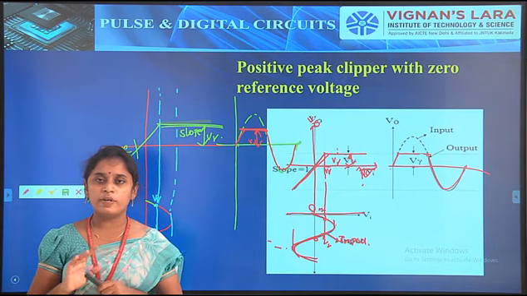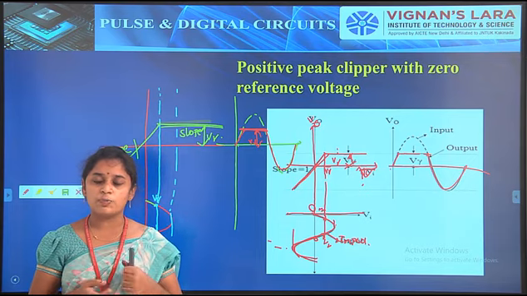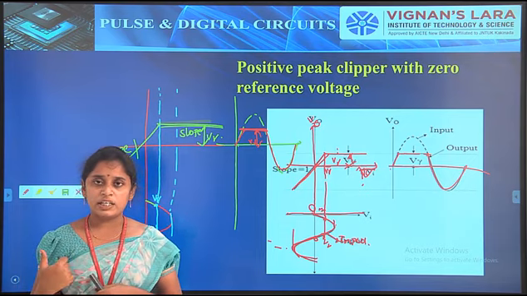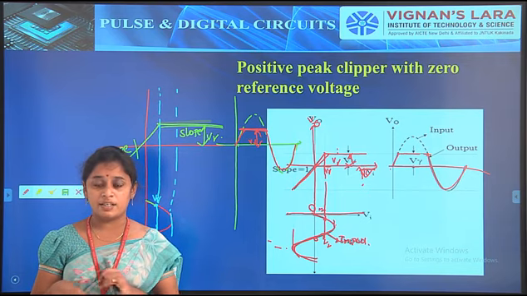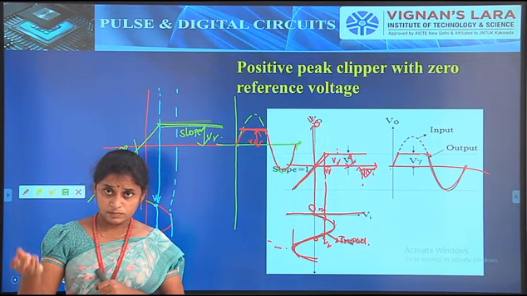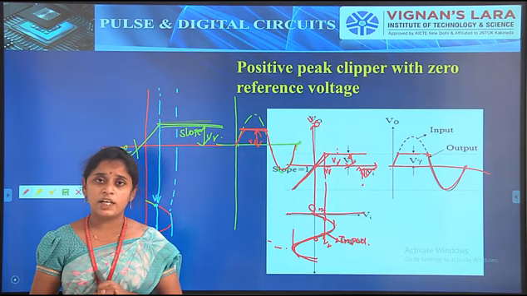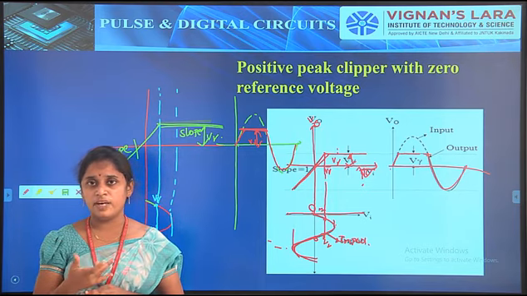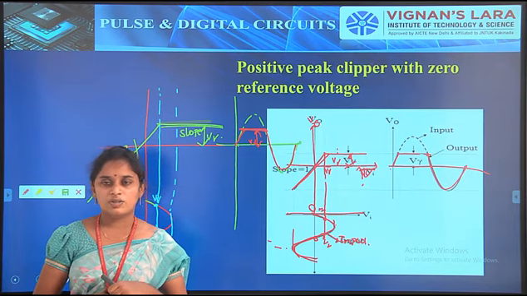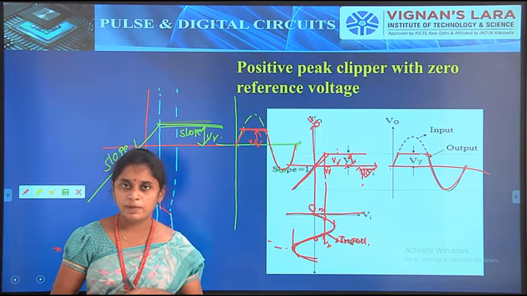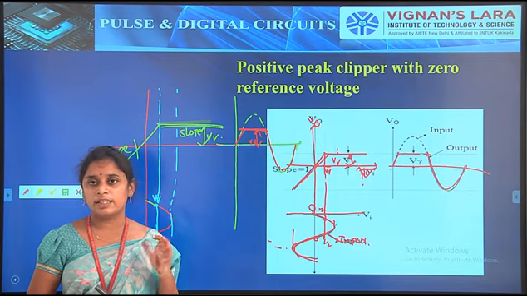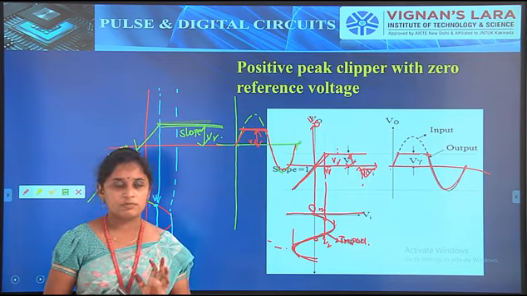Simply the input is given to the diode and resistor, and the output is taken across the diode. For this, first we have to know the condition of the diode, and next we have to formulate the transfer characteristics. Finally we have to draw the transfer characteristics. So that is the things about this diode clipper, that is the positive peak shunt clipper.